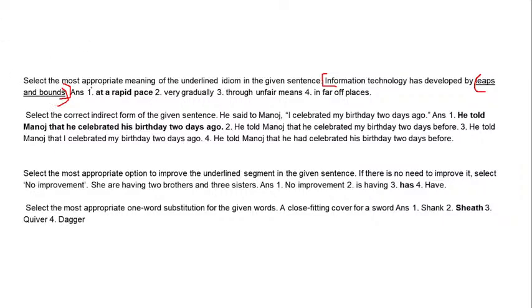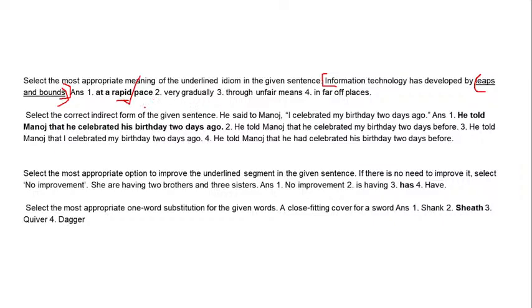Our options are: number one, at a rapid pace; number two, very gradually; number three, through unfair means; and number four, in far off places. Seeing every option, number one is the correct answer. At a rapid pace will be the correct one, because leaps and bounds means very fast.